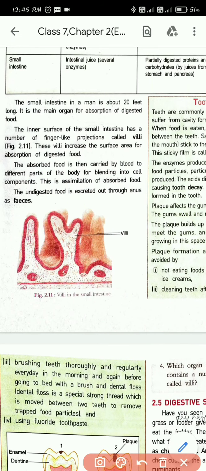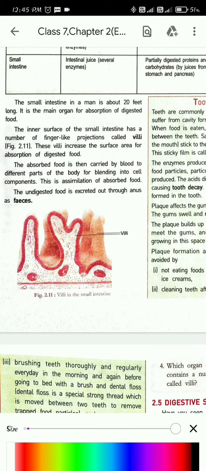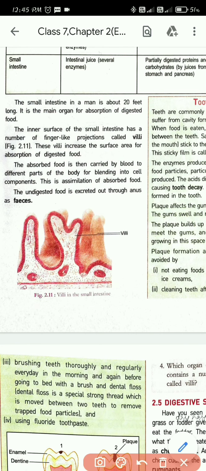These villi play a very important role in absorption. If you take a villus and cut it from the middle, you will get this view. Can you see the blood capillaries here?